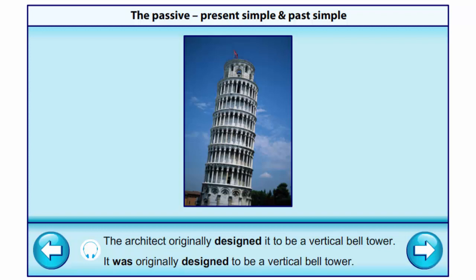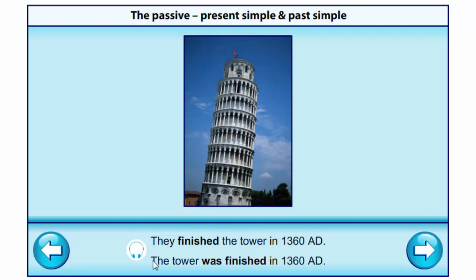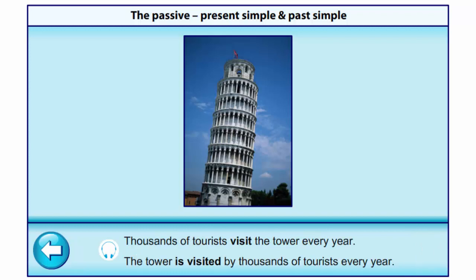It was originally designed to be a vertical bell tower. They finished the tower in 1360 AD. The tower was finished in 1360 AD. Thousands of tourists visit the tower every year. The tower is visited by thousands of tourists every year.